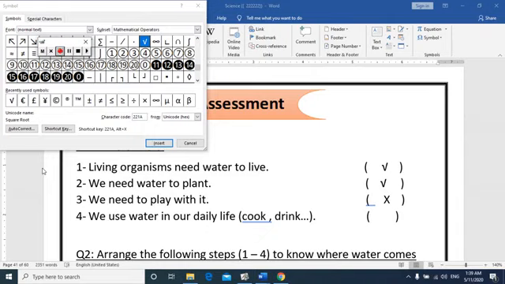Okay, the last point, number 4, we use water in our daily life. Cook, drink, and so on. True or false? Who can help me in answering this point? Yes, Talia? Wow, fantastic, that's right. True. Excellent. Okay, we use water in our daily life. Cook, drink. So we put here true mark.